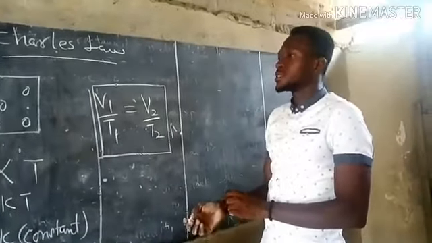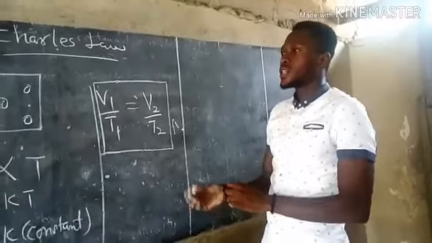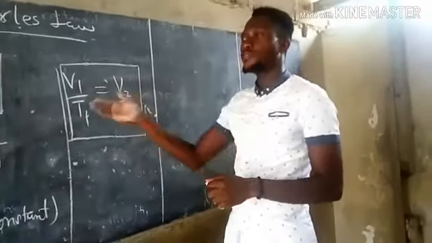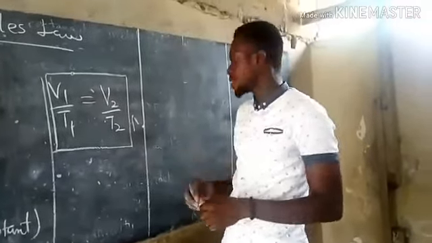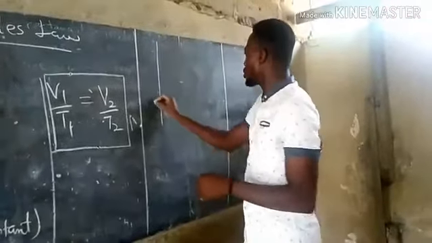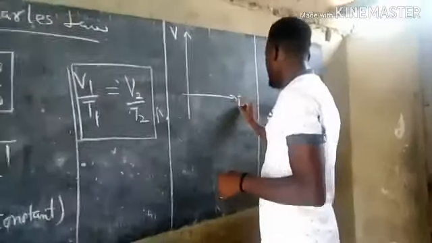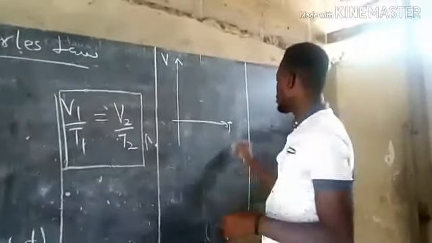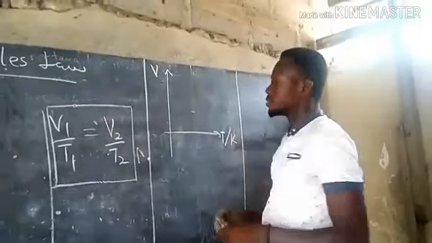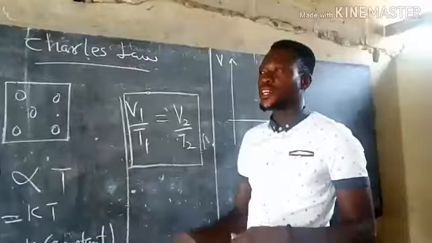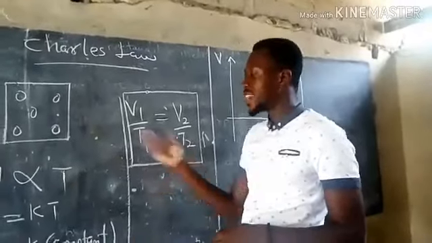Now let's look at the graphical representation of volume and what? Temperature. How the volume varies with temperature graphically. So we are going to plot volume against temperature, where this temperature is absolute temperature and the unit will be in Kelvin. But from Charles' law and the kinetic theory, we found out that temperature varies directly with volume.